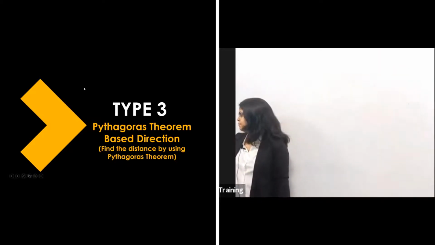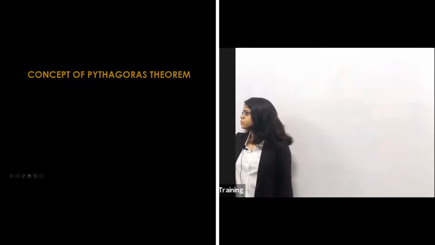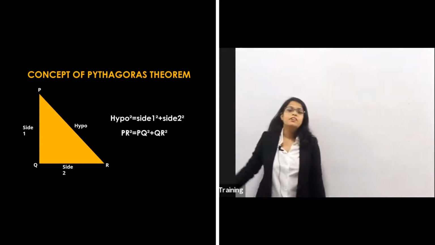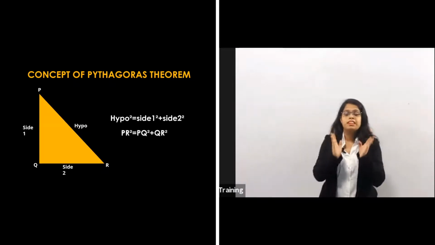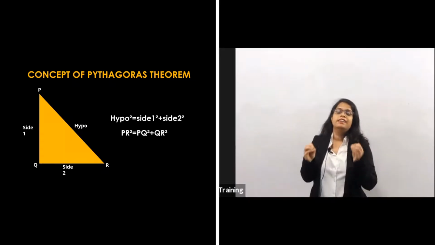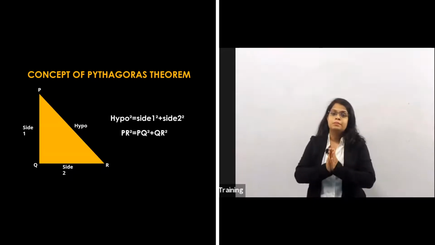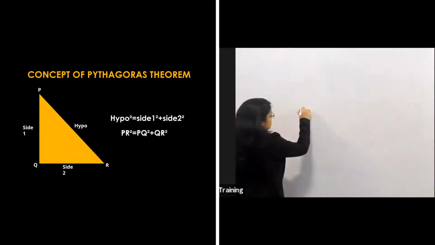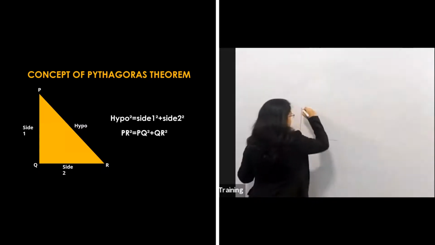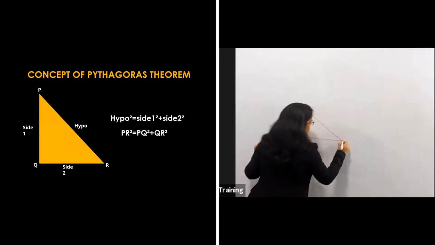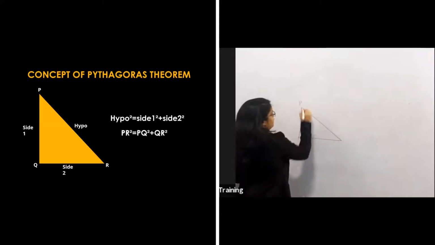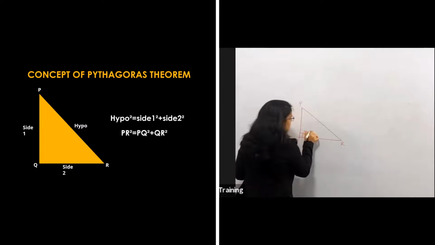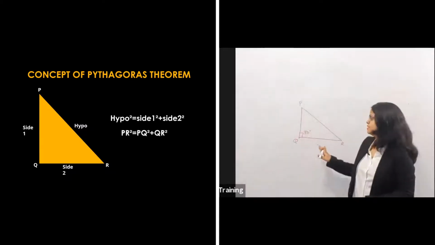Let's see the Pythagoras theorem, which is applied to the right angle triangle. Where a 90-degree angle triangle is made, only then is the Pythagoras theorem used. Suppose this is my right angle triangle, with vertices P, Q and R, and this is 90 degrees.